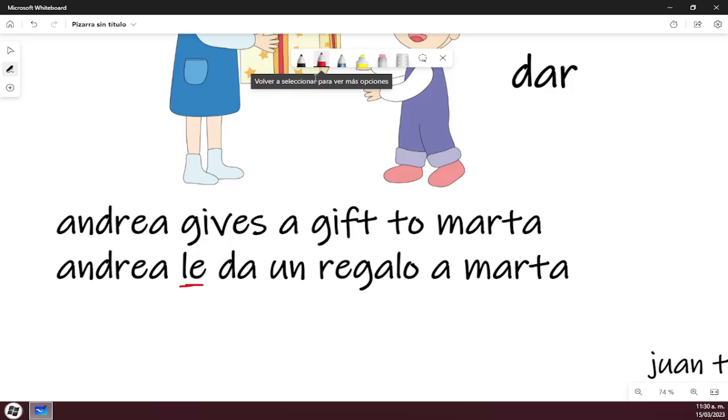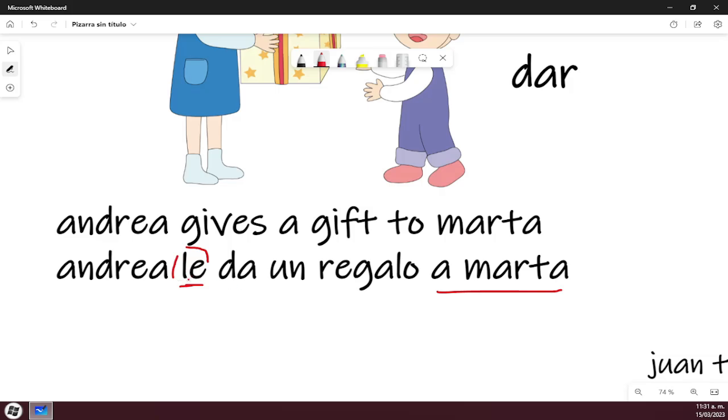I have so many students and they say, why do I have to put le if I already have a Marta? That is redundant. I don't want to say it like that. Okay, if you don't put the le, we can understand what you are saying, but it will sound weird. Or we will say, oh, that is a gringo learning Spanish, because nobody speaks like that. I know it is redundant. I know that you don't need this, but this is Spanish. This is our rule, so you have to comply with it. There is no other way. Okay, you have to put the le, even if it is redundant for you.